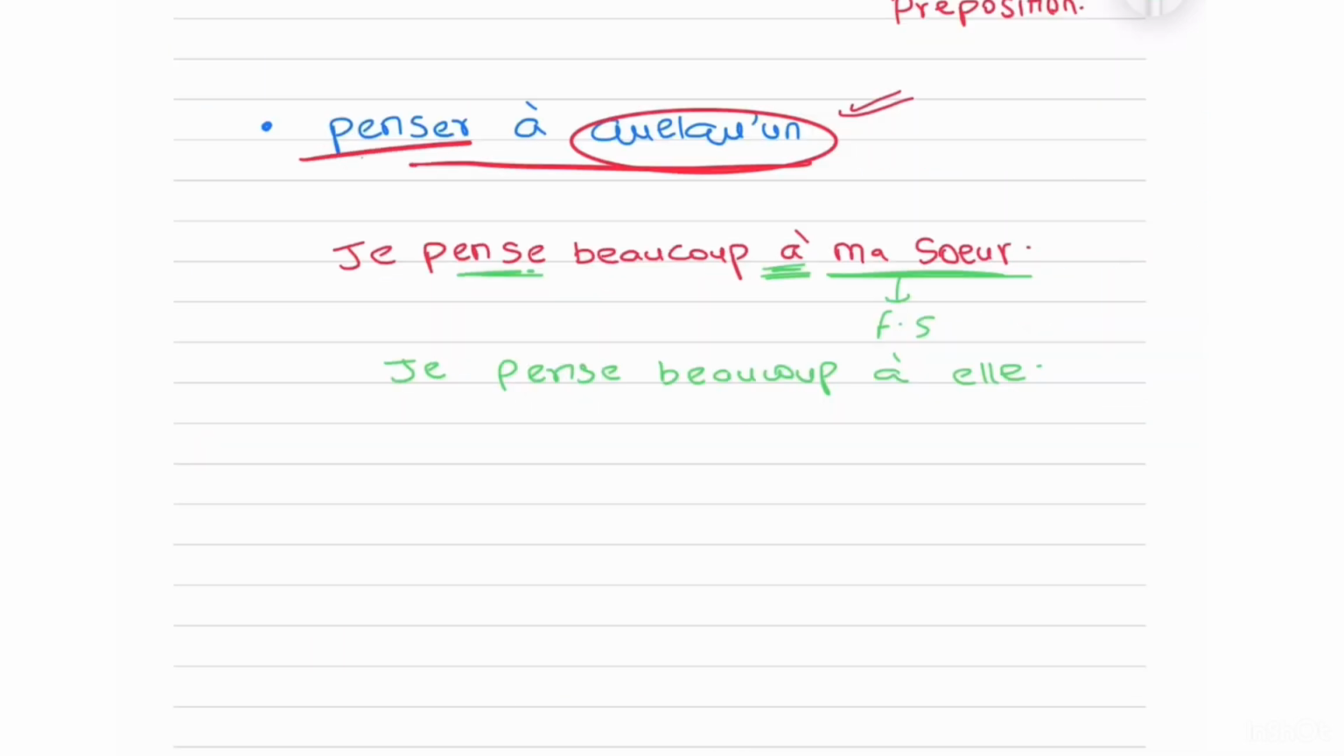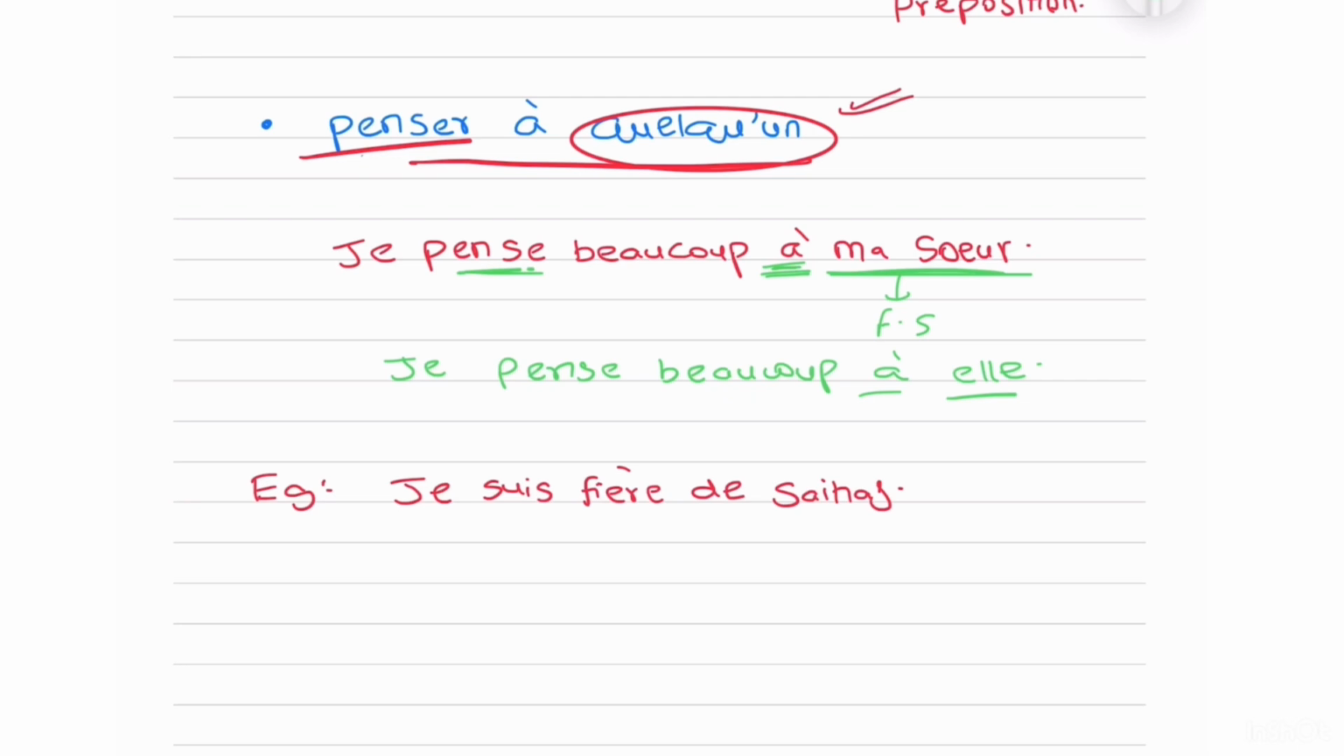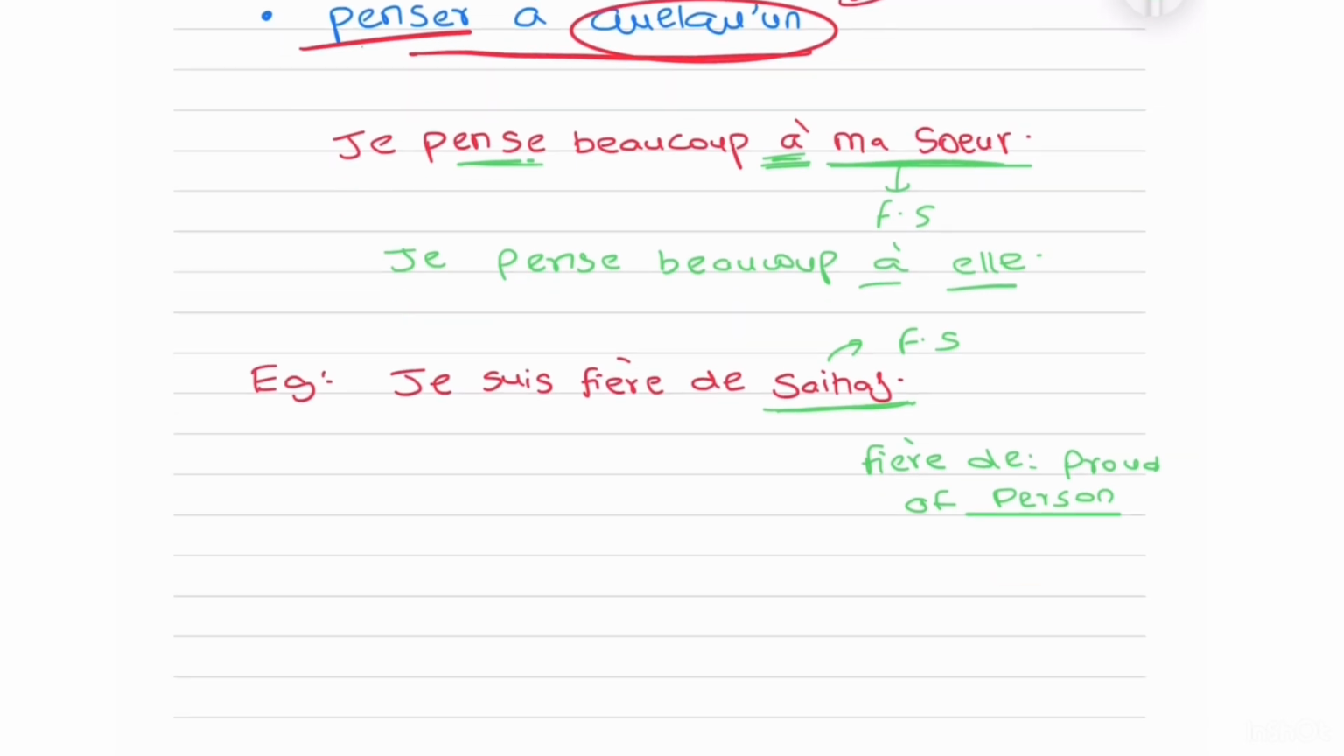Je pense beaucoup à elle. We will take an example. Je suis fier de Sahaj, for instance. Again, I'm talking about a person. Fier de means to be proud of, right? That is again a person. So here I'm replacing Sahaj, that is feminine singulier, again I'll replace it with elle. So I get my answer as je suis fier d'elle. Apostrophe, because elle starts with a vowel.